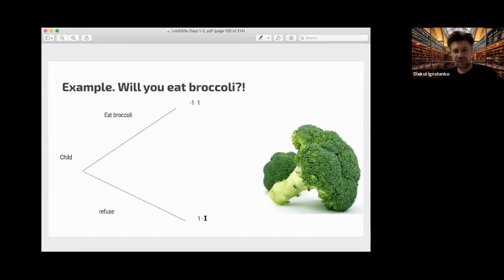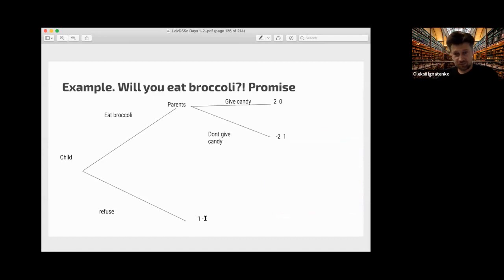So what is the promise in this situation? Well, the promise is if you eat broccoli, we will give you candy. So this is a promise. And if the child refuses that, no candy will be for the child. But if he eats broccoli, then parents have a decision: give candy or do not give candy. Of course, maybe for moral reasons, but they do not want to give candy. It gives them less payoff. So they have an incentive to deviate at the end. But this is how a promise works.